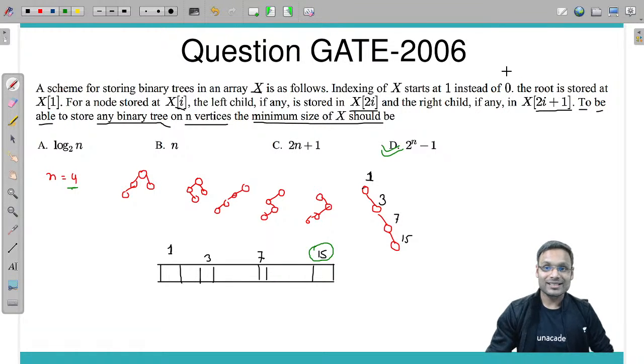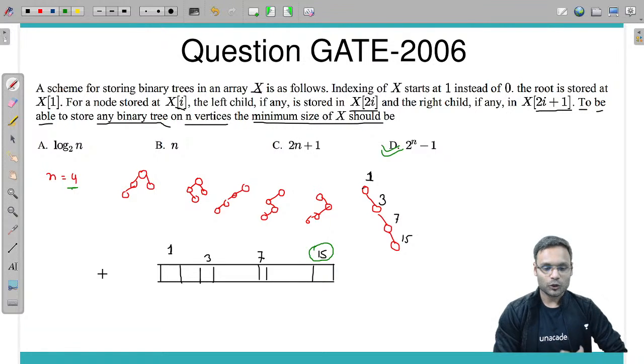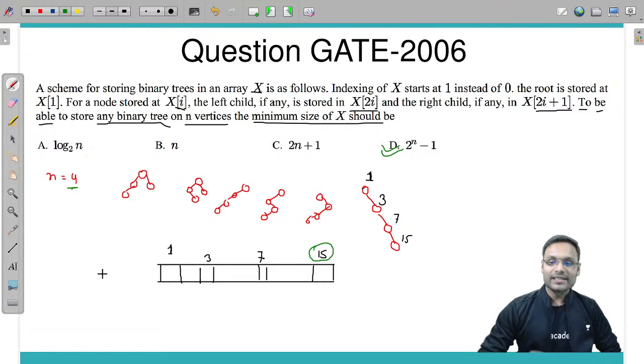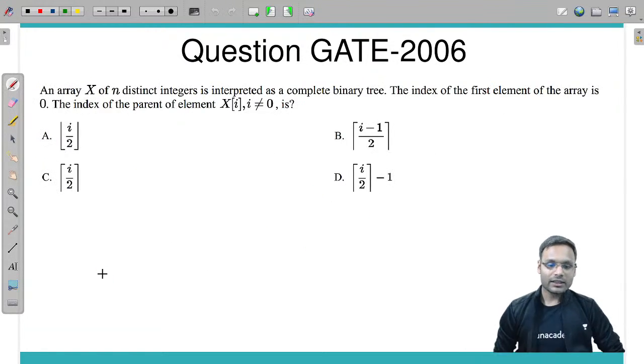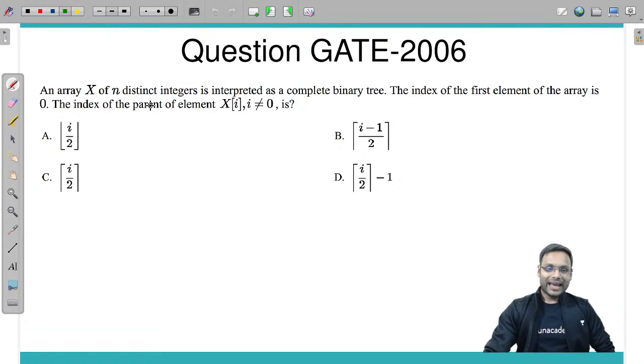So you need to understand the requirement of the question, and based on that you need to attempt the questions in the GATE, in the test series, everywhere. Another question, here it is. An array X of n distinct integers is interpreted as a complete binary tree.